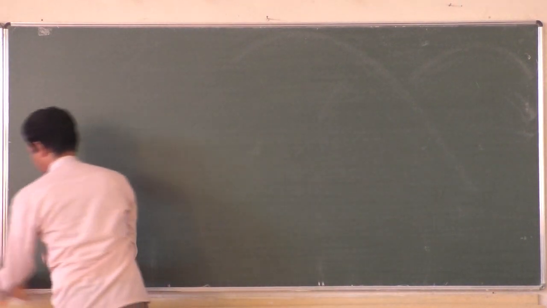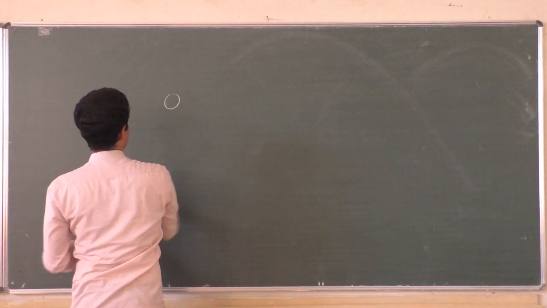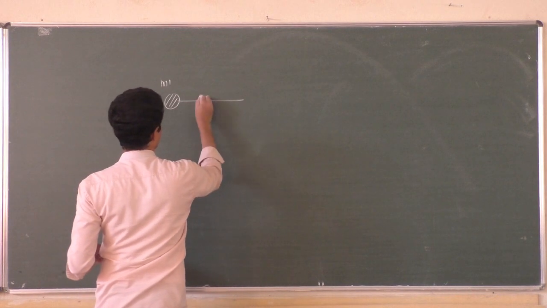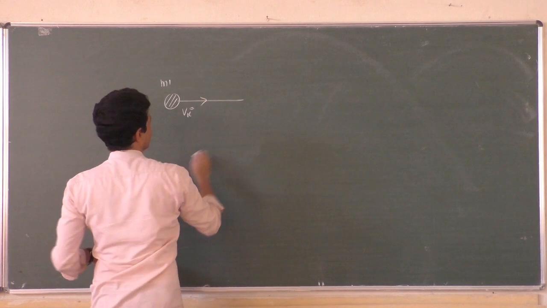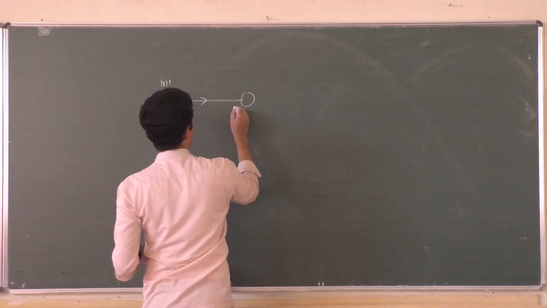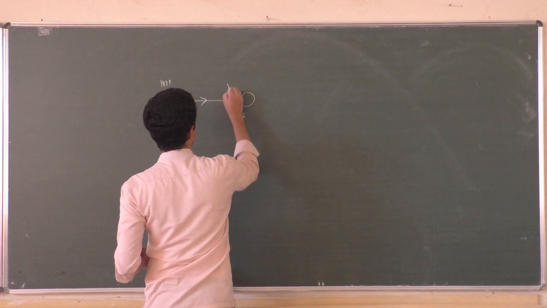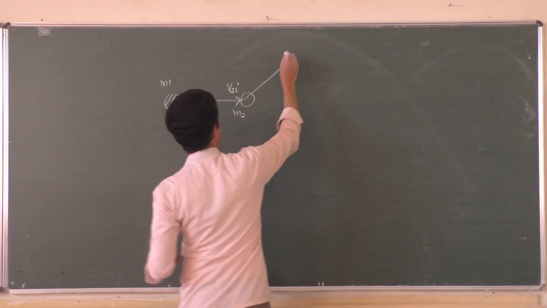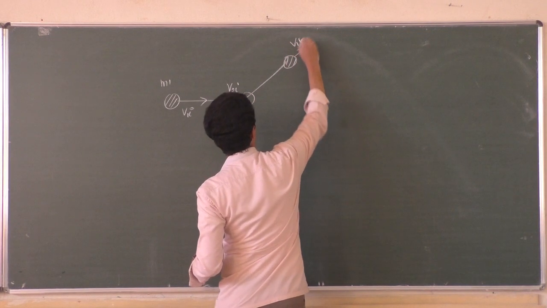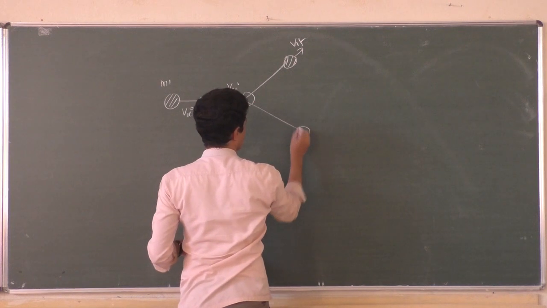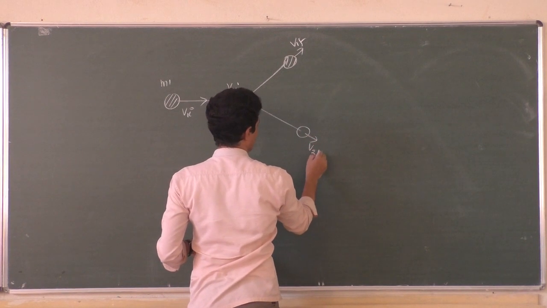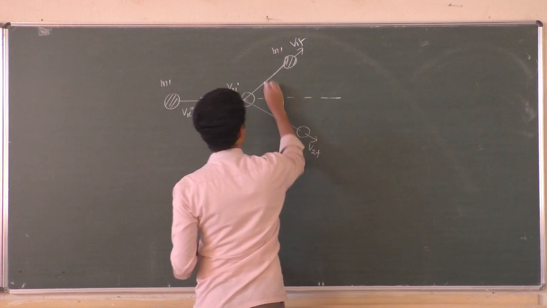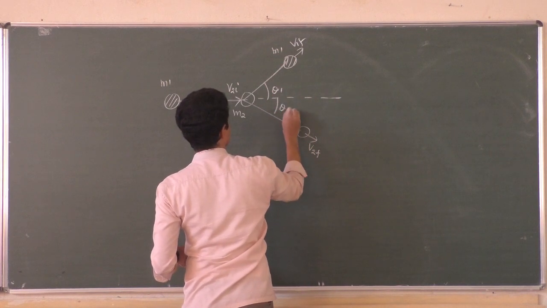Okay. Now, the first object is here and its mass is m1. It was moving with the velocity v1i. And the second one is here and its mass is m2. It was moving with the velocity v2i. And after collision, the first one moves with the velocity v1f and the second one moves with the velocity v2f, masses being the same, m1 and m2, and they are changing their directions at angles theta 1 and theta 2.